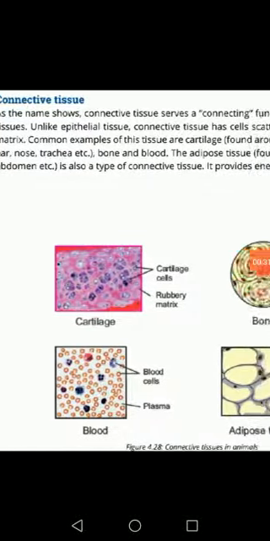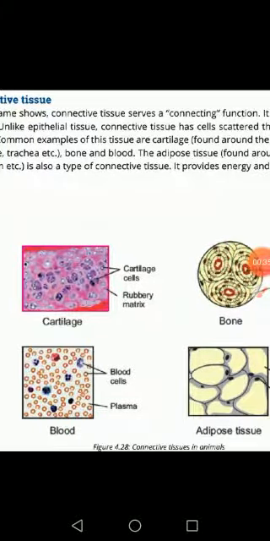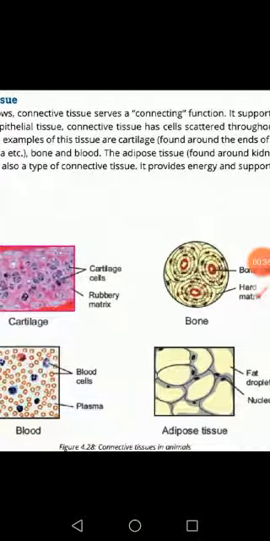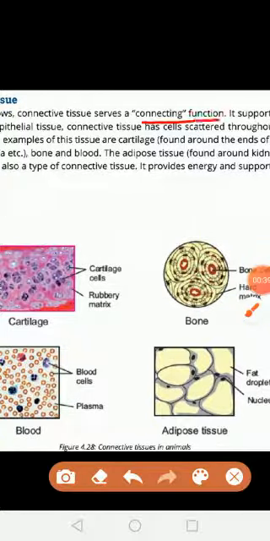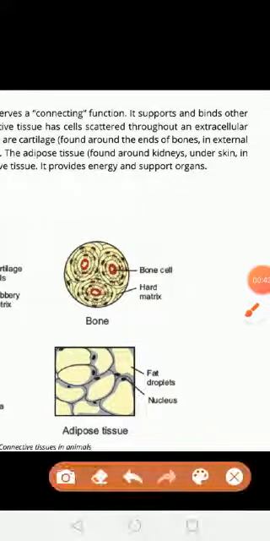Connective tissues, as the name suggests, serve a connecting function. Basically, they support and bind other tissues.